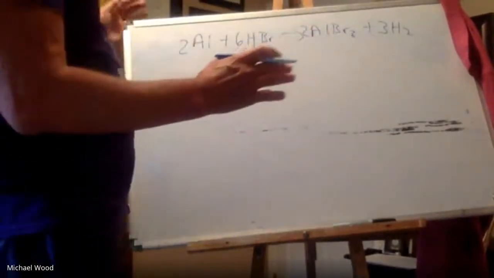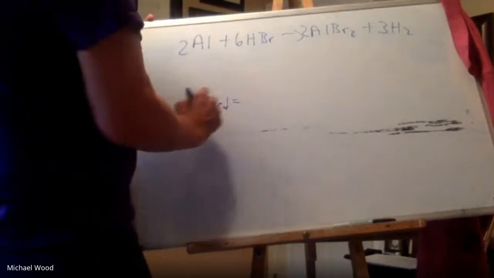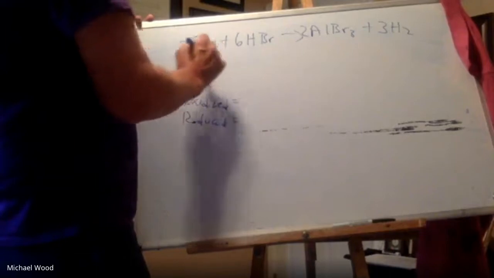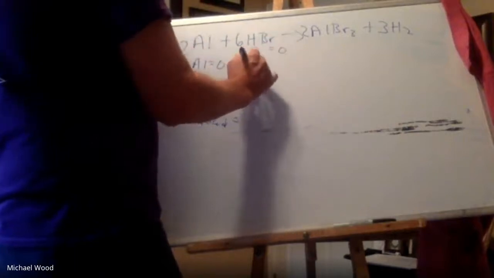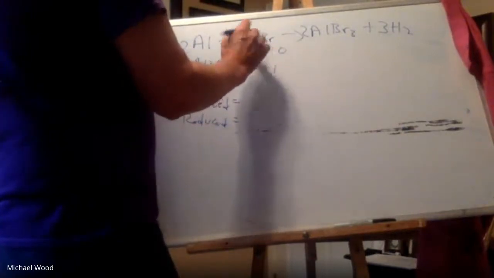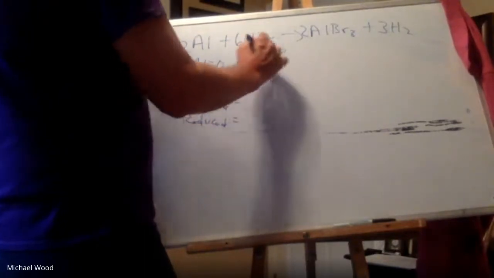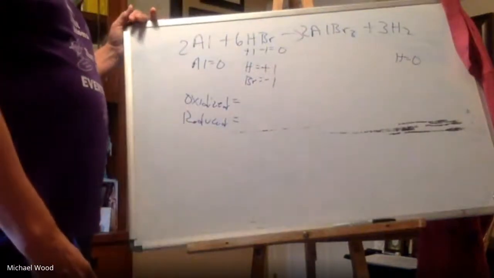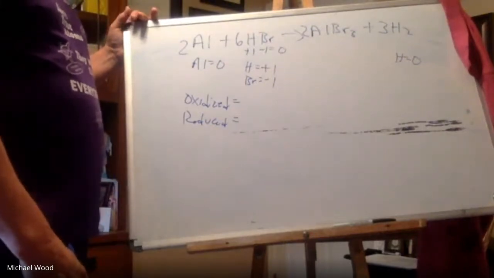Okay, so I assign oxidation numbers. Again, what I want to know is what has been oxidized and what has been reduced. Aluminum by itself is 0. Something by itself equals its charge. This needs to total 0, and I know hydrogen is a +1. The 6 doesn't factor in at all, so bromine would have to be a -1: +1 and -1, 0. Now here, hydrogen in a compound is always +1, but by itself it's whatever its charge is. Since it has no charge, it would be 0.